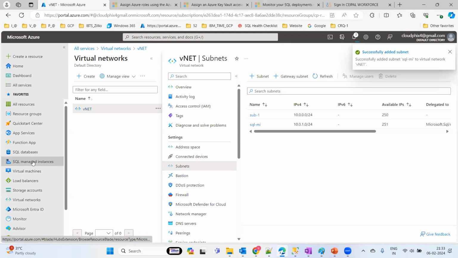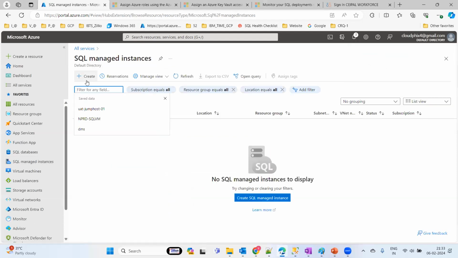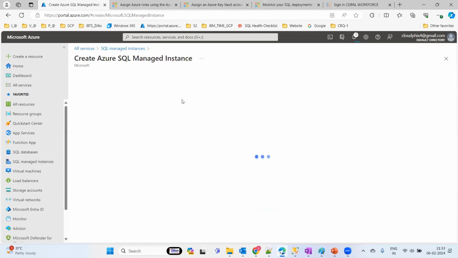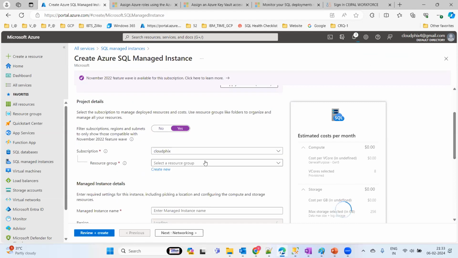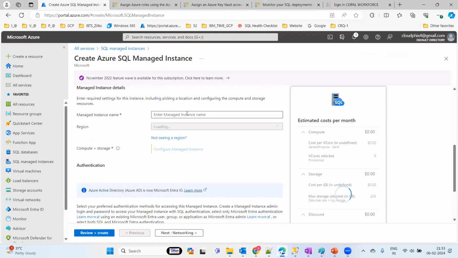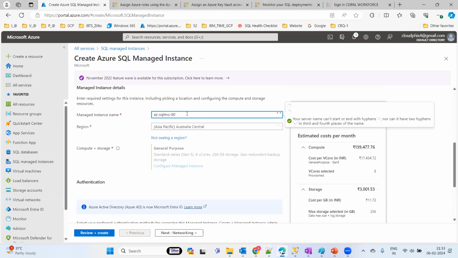Just go to SQL managed instance and click on create, which is going to allow you to deploy. I'm just focusing on deploying all three services that we talked about. Make this a service S, which gives some flexibility to stop your instance. Take this resource group and provide the name SQL MI NPRD, non-prod 001.